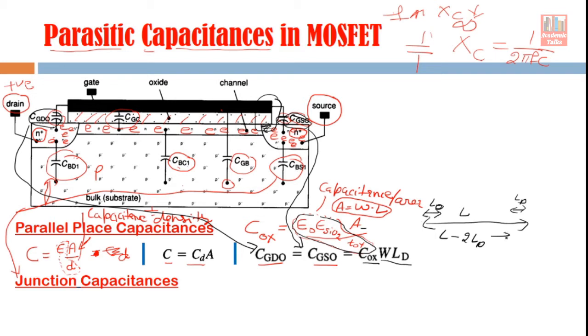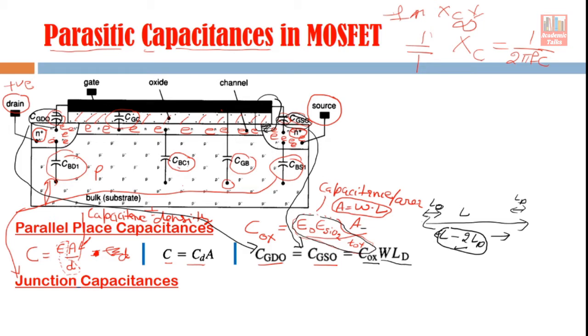That is our actual channel length, right? So when we calculate the capacitance of the gate, instead of L, we should take this L minus 2LD. But normally we ignore this small change, because most of the time this LD is very small as compared to L, so we use L in our calculation.